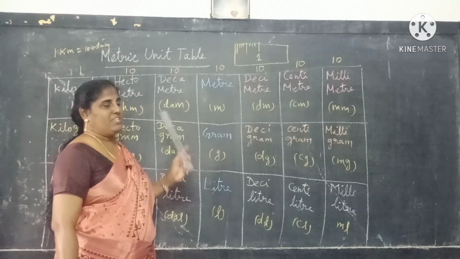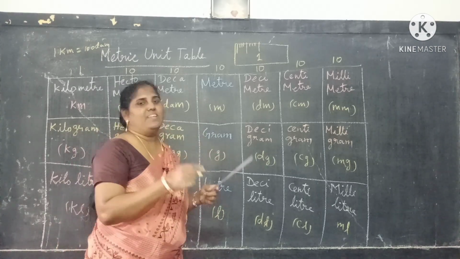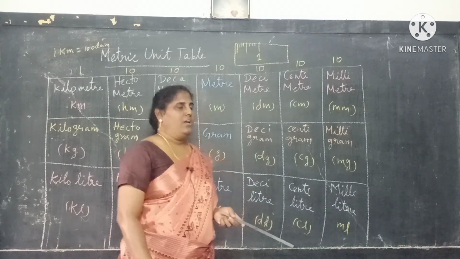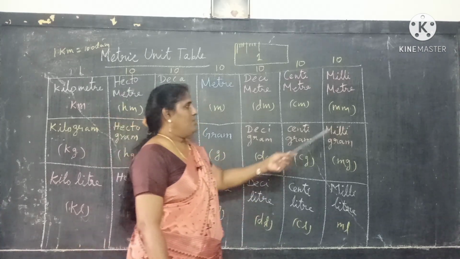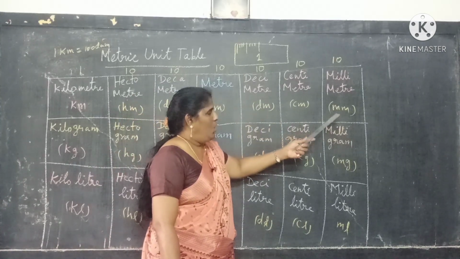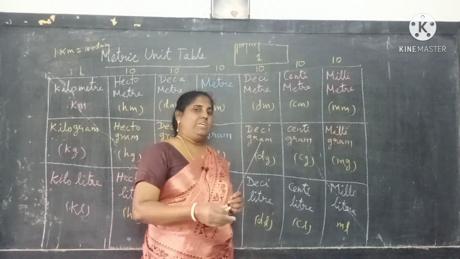Okay. So if you want to convert the higher unit to lower unit, you should multiply by the decimal numbers. Otherwise, if you convert lower to higher, what is the opposite of multiply? Divide.